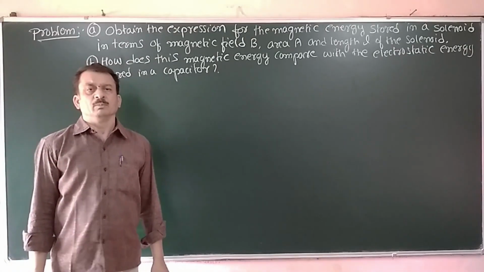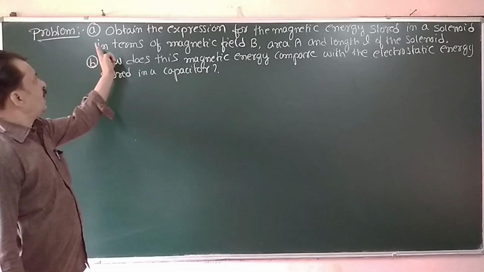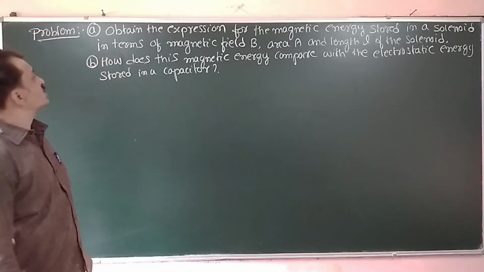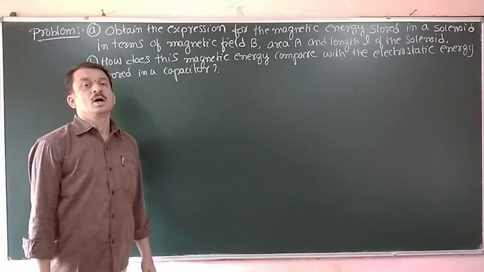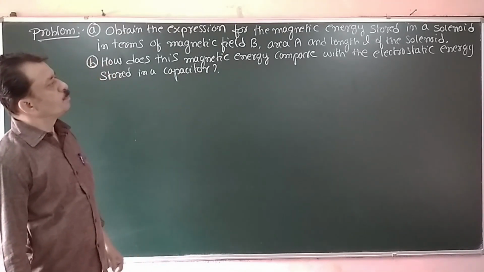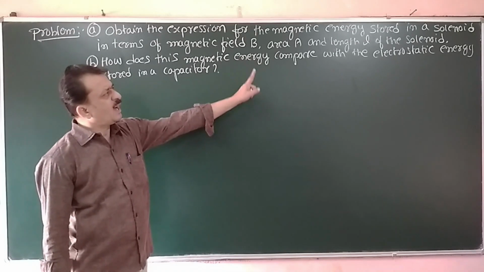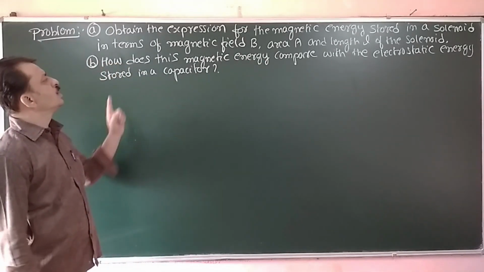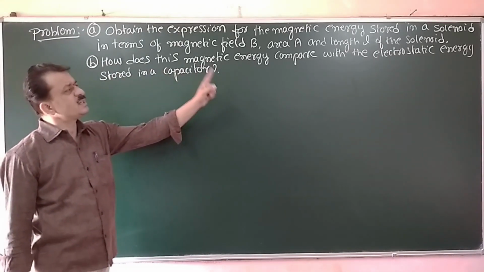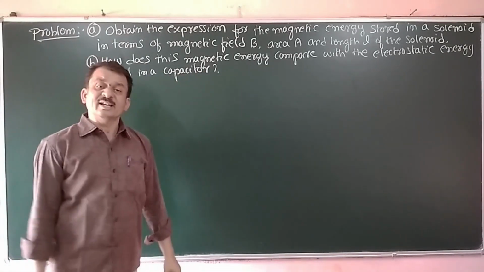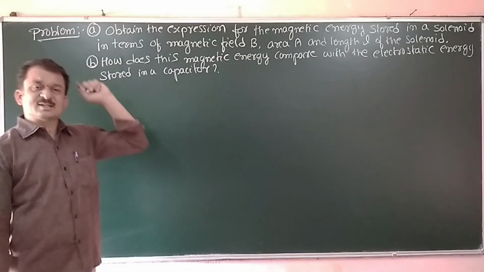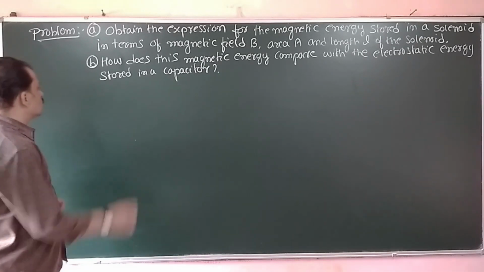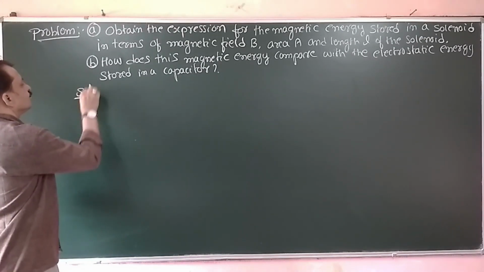Now we will work out one problem. Part A. Obtain the expression for magnetic energy stored in a solenoid in terms of magnetic field B, area A and length L of the solenoid. Part B. How does this magnetic energy compare with the electrostatic energy stored in the case of a capacitor? That we have to work out. Solution.